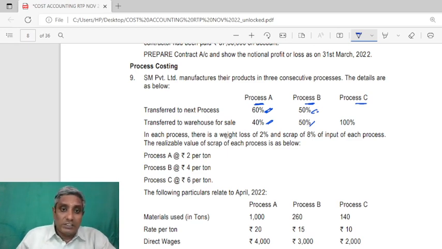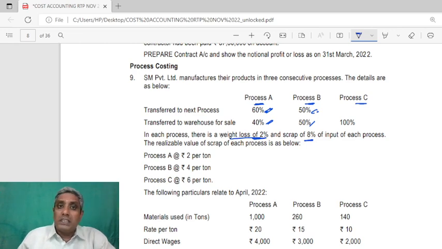In each process, there is a weight loss of 2%. Weight loss can be due to evaporation or other natural elements which can create a weight loss. And there is scrap of 8%. Normally, this is a normal loss case.